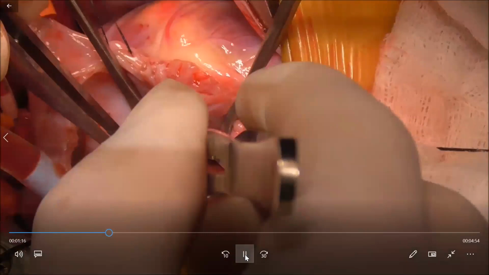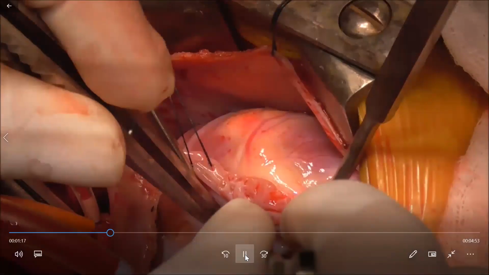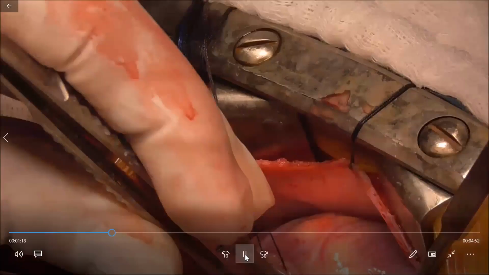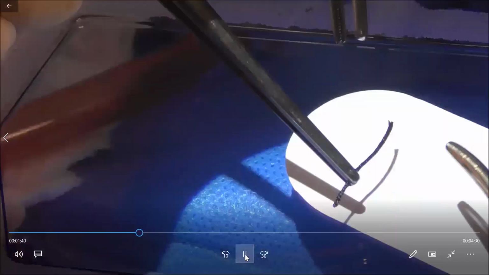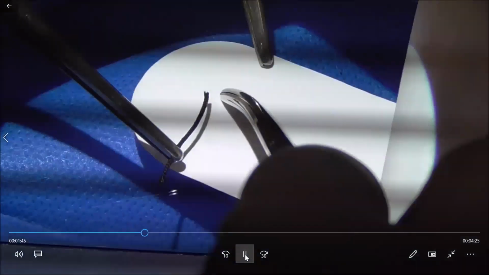Spending the time at this stage is always better than having a complication later. So when you are taking the patch, always take a little bigger than this measurement. So the length and width of the patch has been seen. So 0.4 mm, we use 0.4 mm PTFE membrane, PTFE patch.